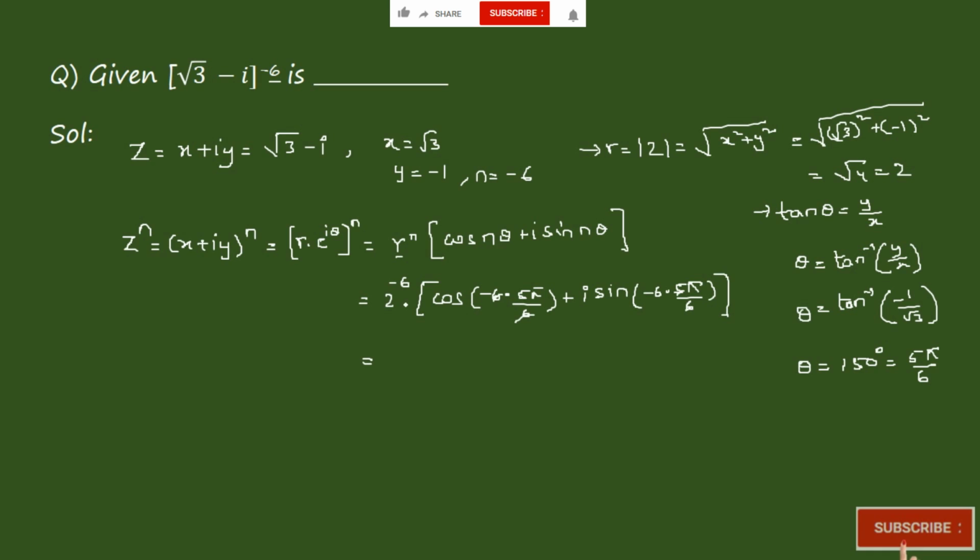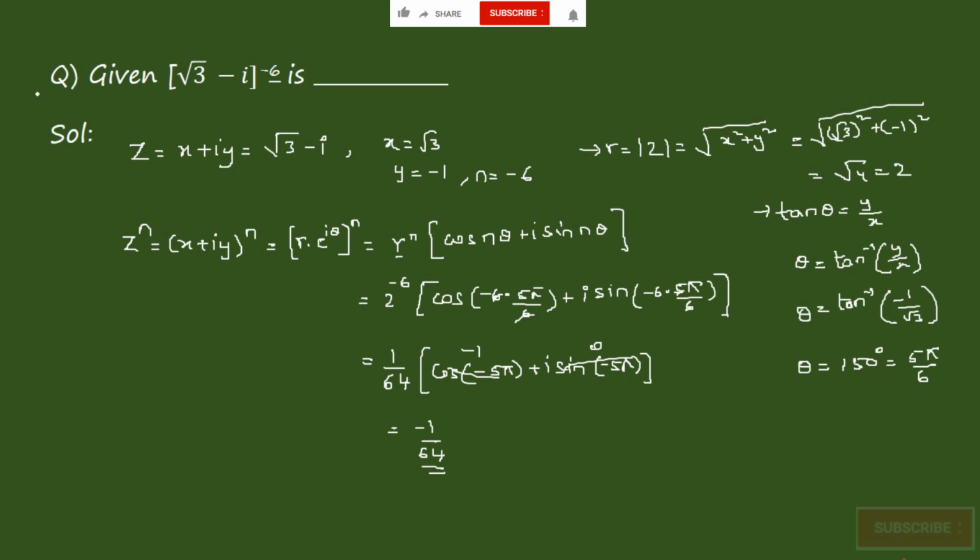So which is equal to 2 power minus 6, which is 1 by 64, into cos of minus 5 pi plus i sine of minus 5 pi. This is nothing but minus 1 for the cosine and 0 for the sine. So which is equal to minus 1 by 64. So we got the value of (root 3 minus i) power minus 6 as minus 1 by 64.